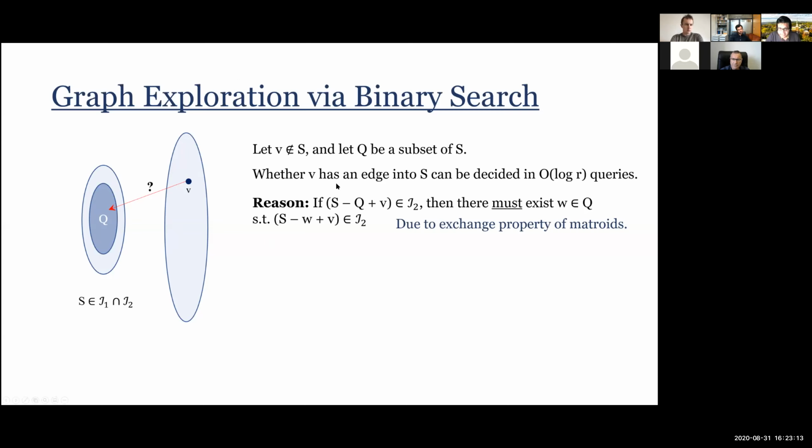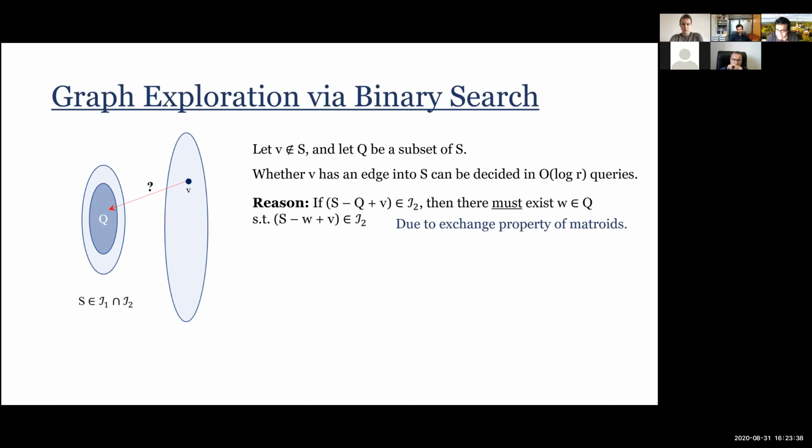And here's the reason. If instead of taking out W, I take out all of these vertices in Q, so I really take out a lot of vertices in Q and then I add V, and I find that that thing is independent, well, then there must exist a single vertex W so that taking out W and adding V also makes it independent.